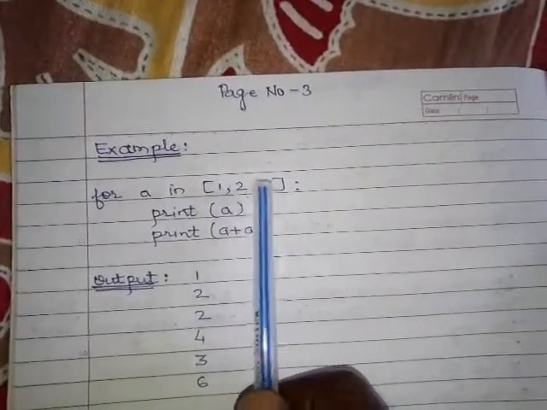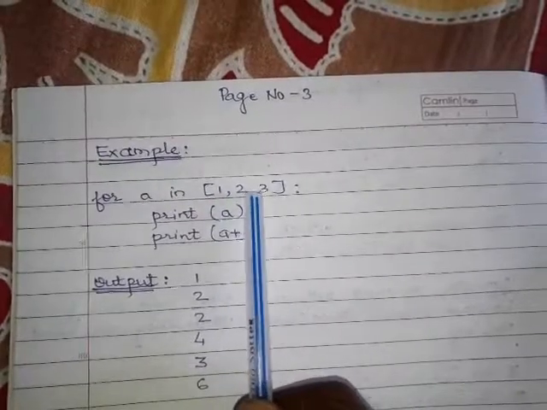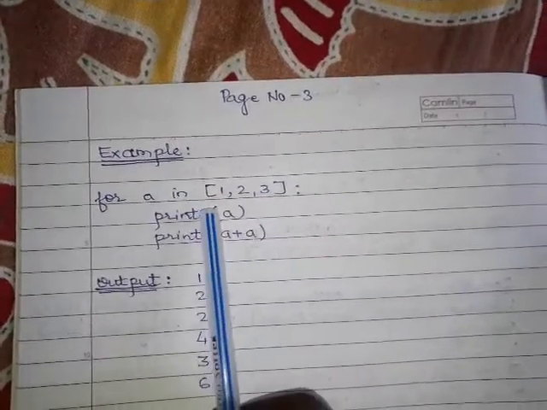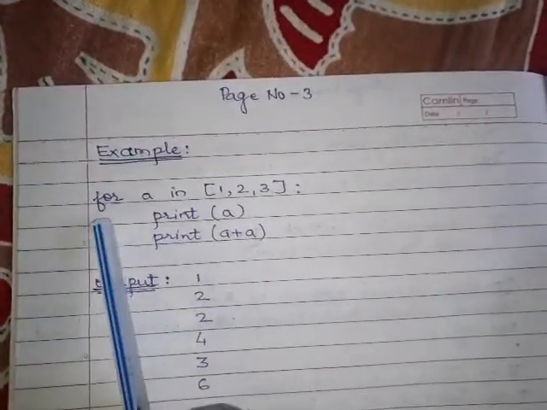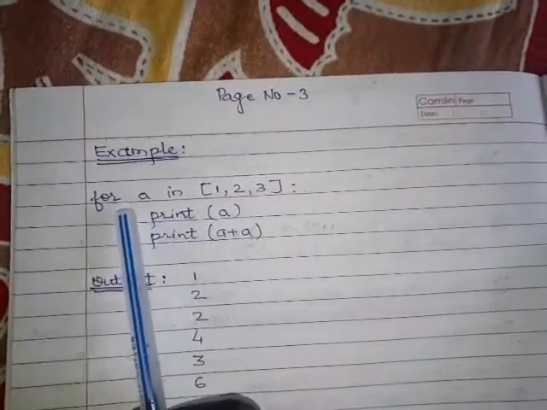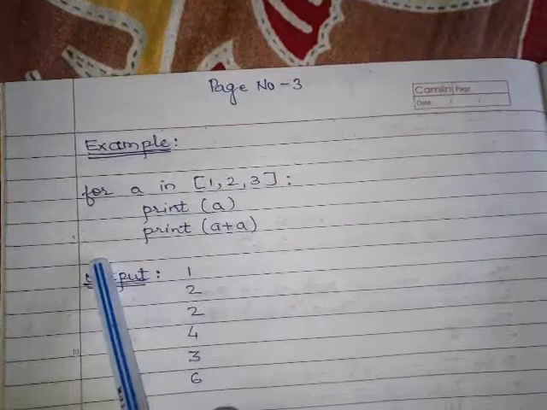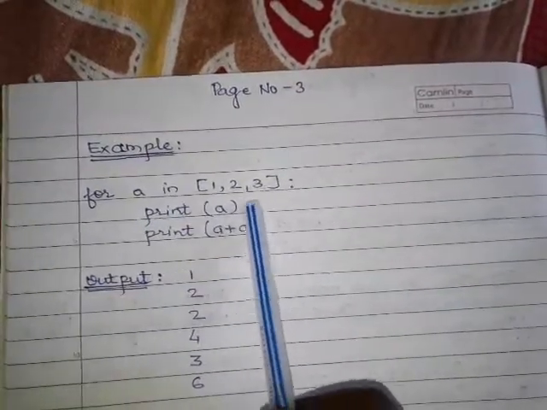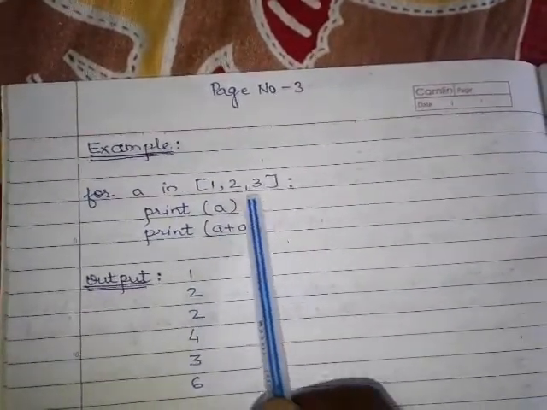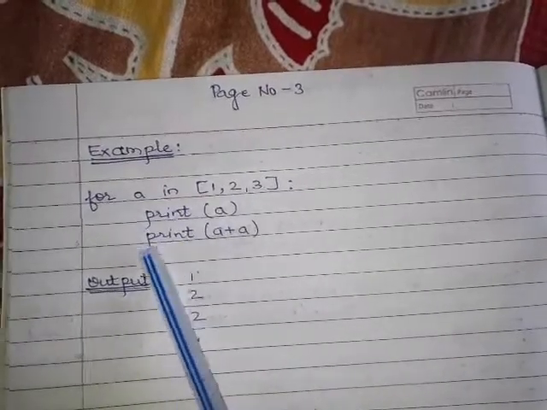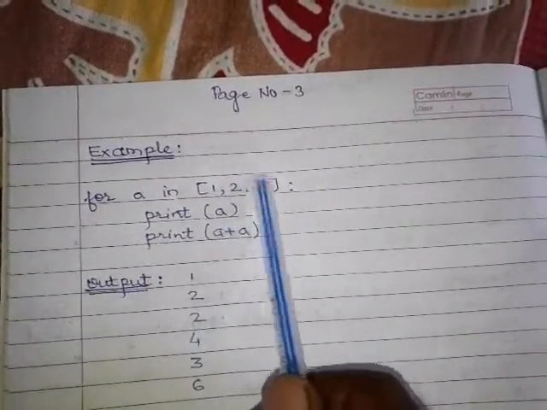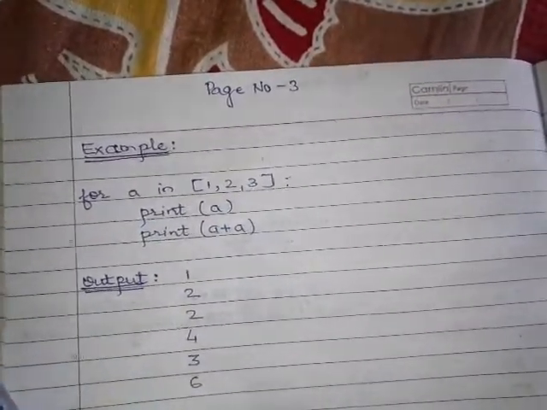There are 3 elements given in the list: 1, 2 and 3. Now these 2 statements are written with some indentation, so that's why these 2 statements are in the for loop. It means these 2 statements are repeatedly executed until this sequence is finished.